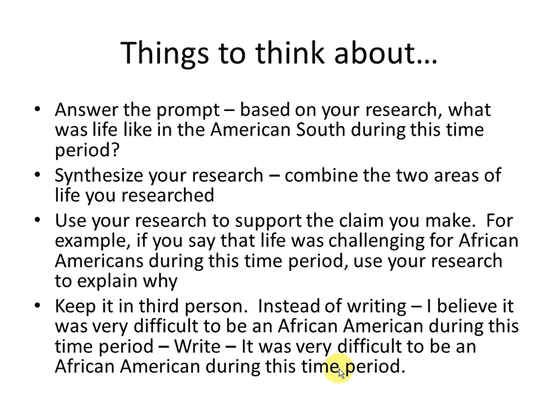And the challenge in this paragraph is to keep it in third person. So, instead of writing, "I believe it was very difficult to be an African American during this time period," you want to write, "It was very difficult to be an African American during this time period." You just take out the "I believes" or the "I thinks." There is absolutely no first person in formal writing like this. You want to keep it third person.